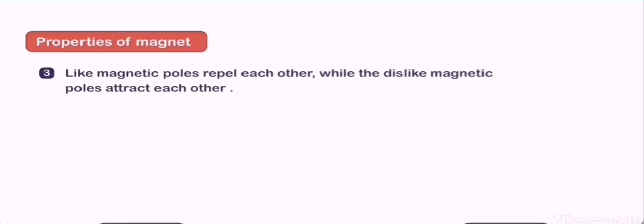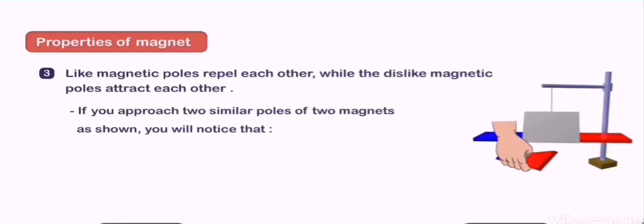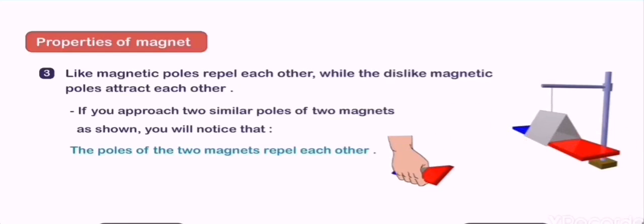Number 3. Like magnetic poles repel each other, while the dislike magnetic poles attract each other. If you approach two similar poles of two magnets, you will observe that the poles of the two magnets repel each other. The similar poles repel each other.